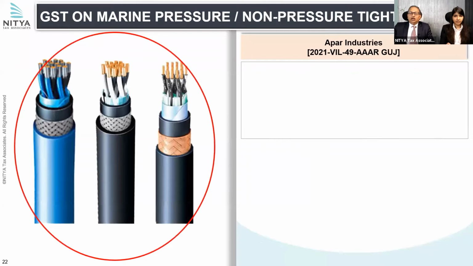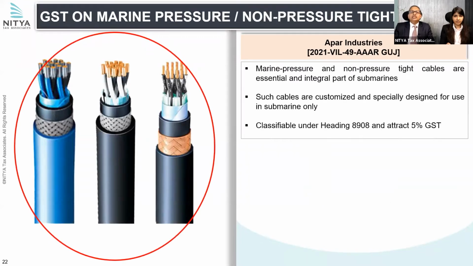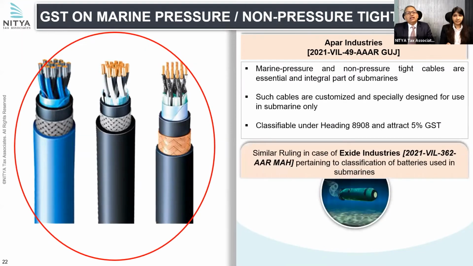Next, there are a couple of advanced rulings that we will discuss, and these are in relation to goods which are specifically customized for use in submarines. In the case of APAR Industries, before the Appellate Authority for Advance Ruling, Gujarat, they were supplying marine pressure and non-pressure tied cables, which were essential and integral for use in submarines.